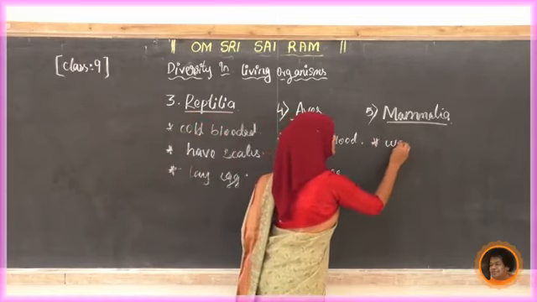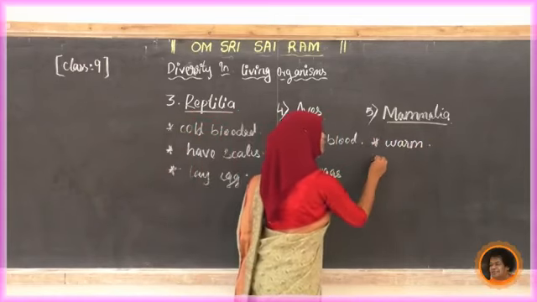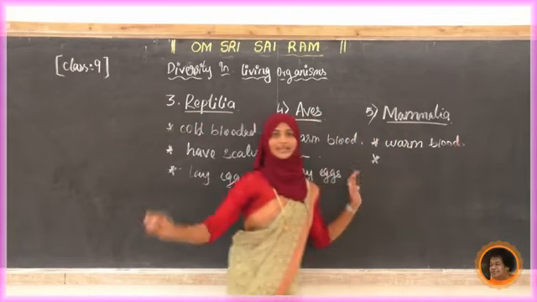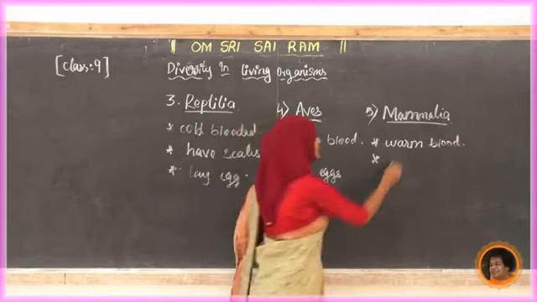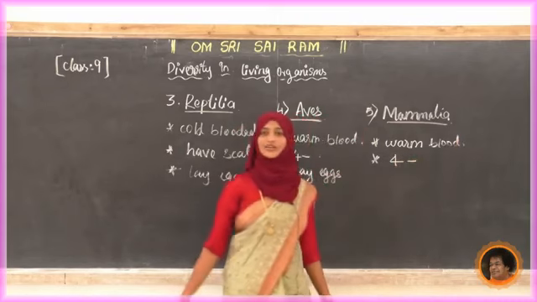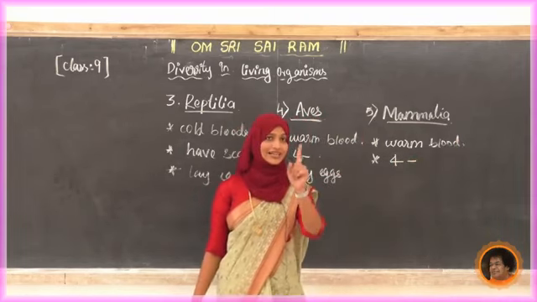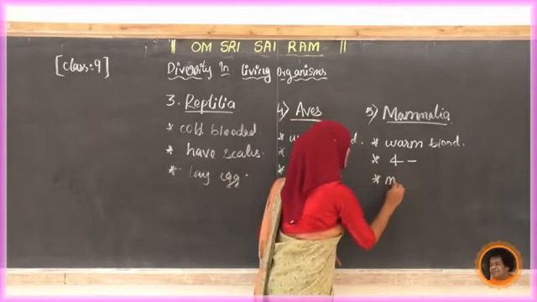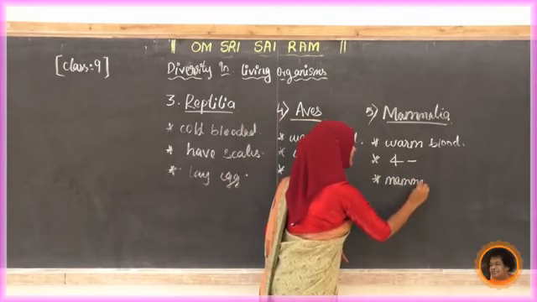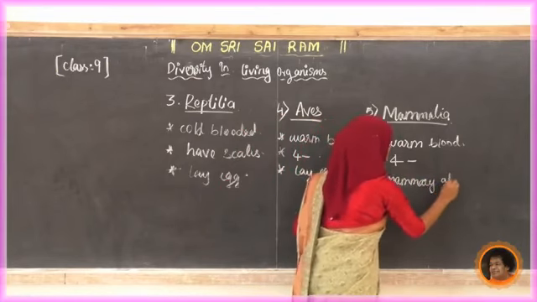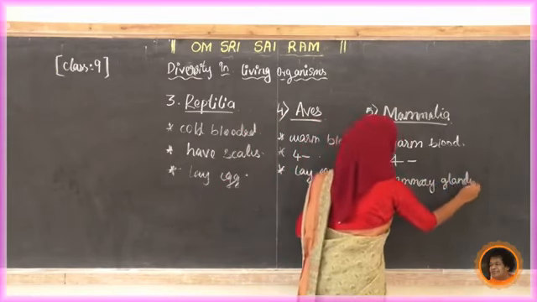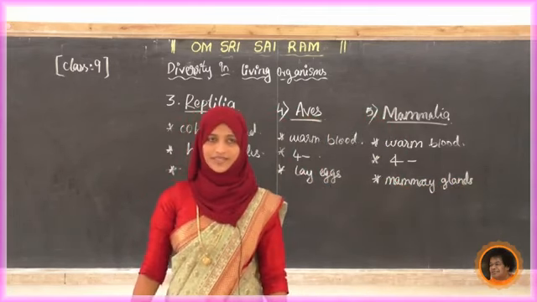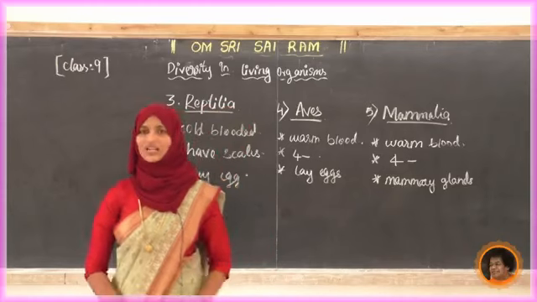Warm-blooded one. Write down full warm-blooded. Upon that, 4 chambers in our heart. 4-chambered heart we have. Upon that there is the presence of mammary gland. That is a very, very important point. Why is it important? Because they are going to nourish their young ones. Yes. Next, any other point?